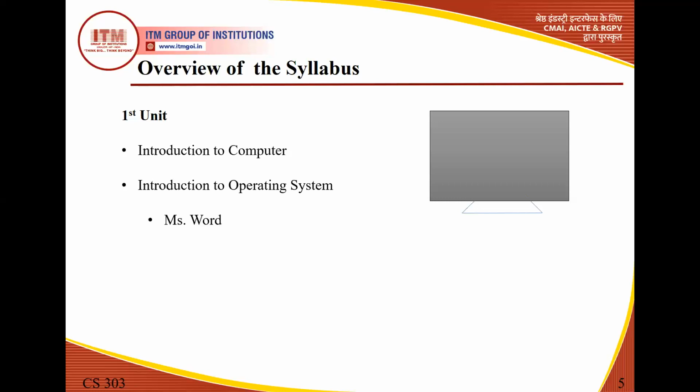Then of course, we will study MS Word. You are already aware of MS Word and have been using it for many years. We will have a small recap of what MS Word is, why we need it, and what types of data can be stored in it.